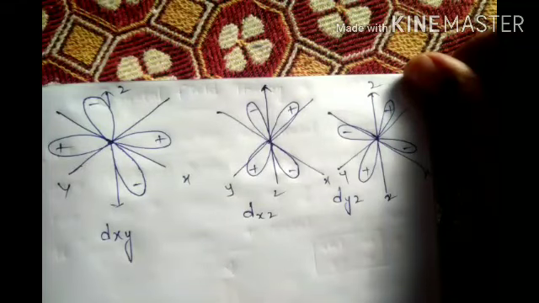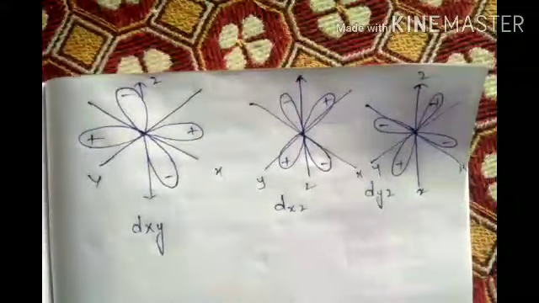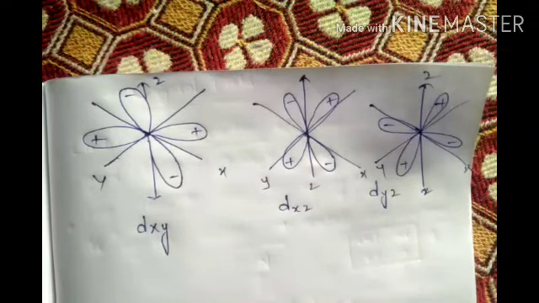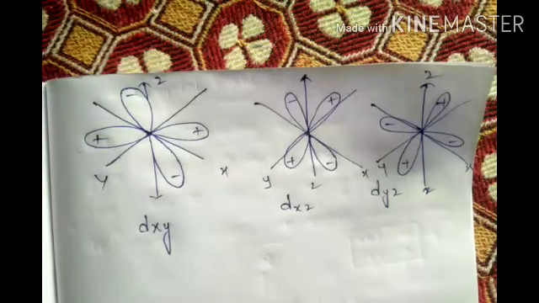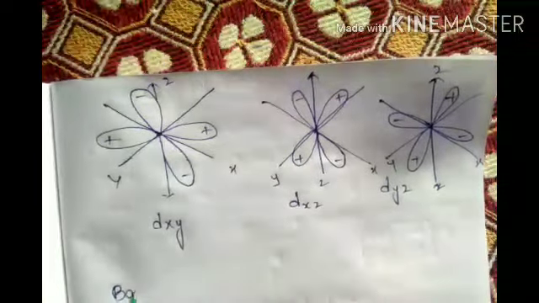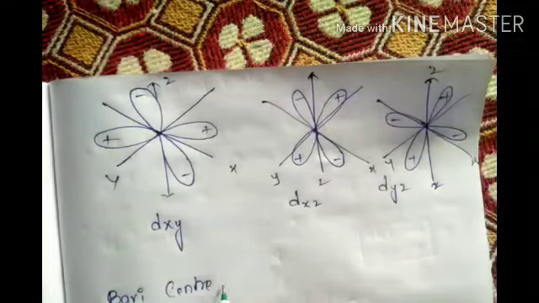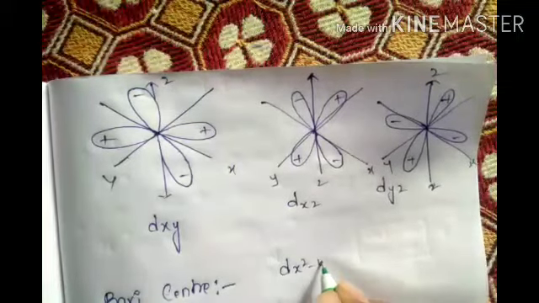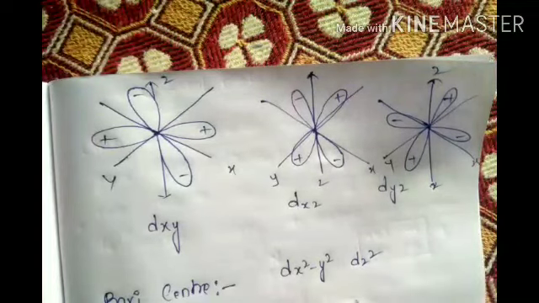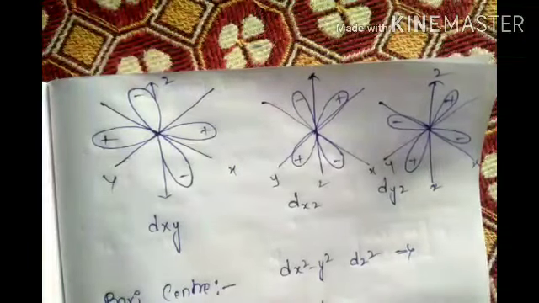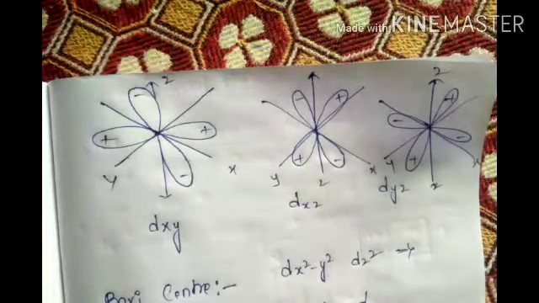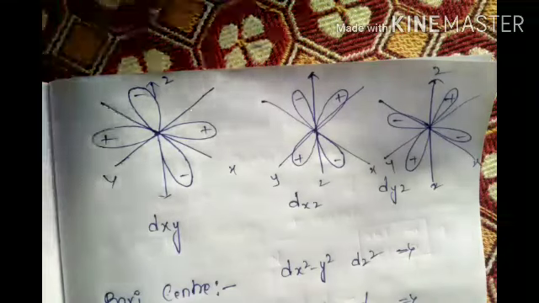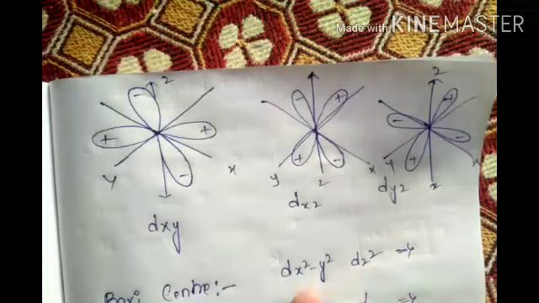See here, if you observe in these 5 d orbitals, 2 are of one kind and 3 are of another kind. So what are the differences here? There are two different kinds of d orbitals. One category is dx square minus y square and dz square, and dxy, dyz, dxz come under the other category. These 2 are called EG.